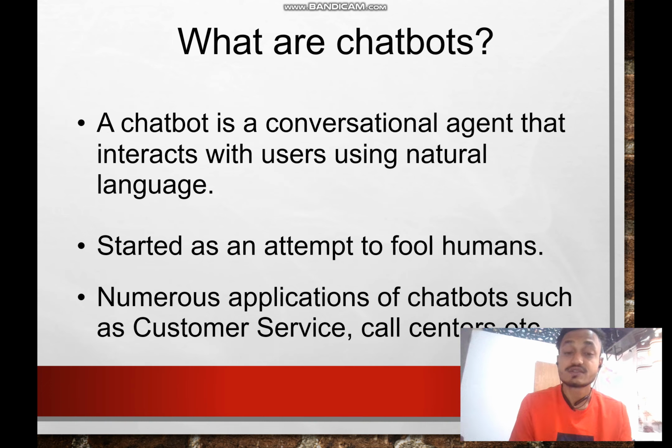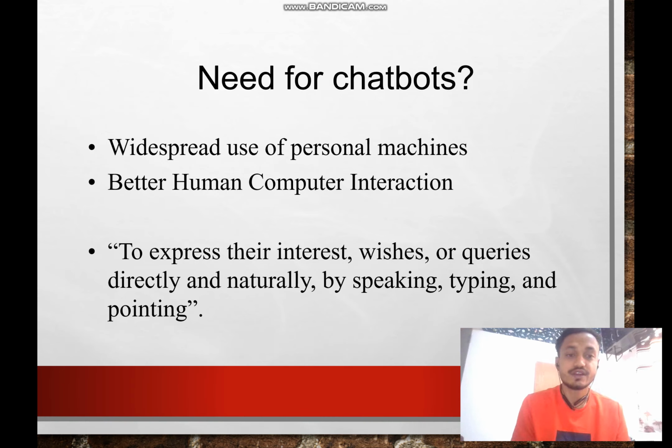There are numerous applications of chatbots, like customer service and call centers. For example, the Flipkart website is also using a chatbot for its customer service center. Amazon is also using a chatbot for its call center and other product service operations.